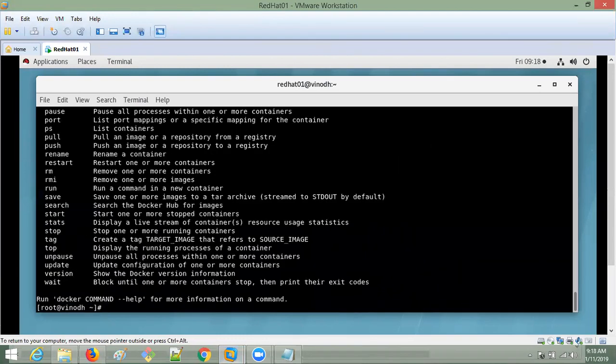Docker help. Okay, awesome. In Git also you'll get it. I showed in Git also, right? Yes. Let me go for Git as well.